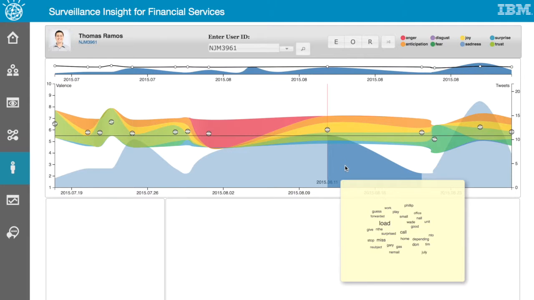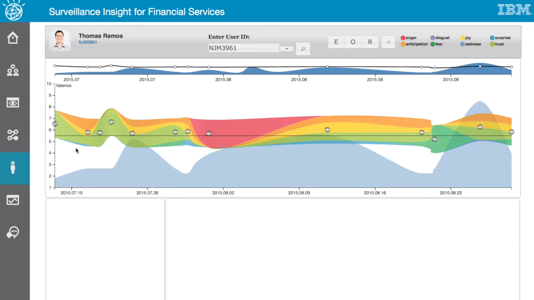The color bands describe the emotion that was detected in the communication. Here, we can see green is described as trust. Orange is anticipation. Yellow, joy. Red, anger.